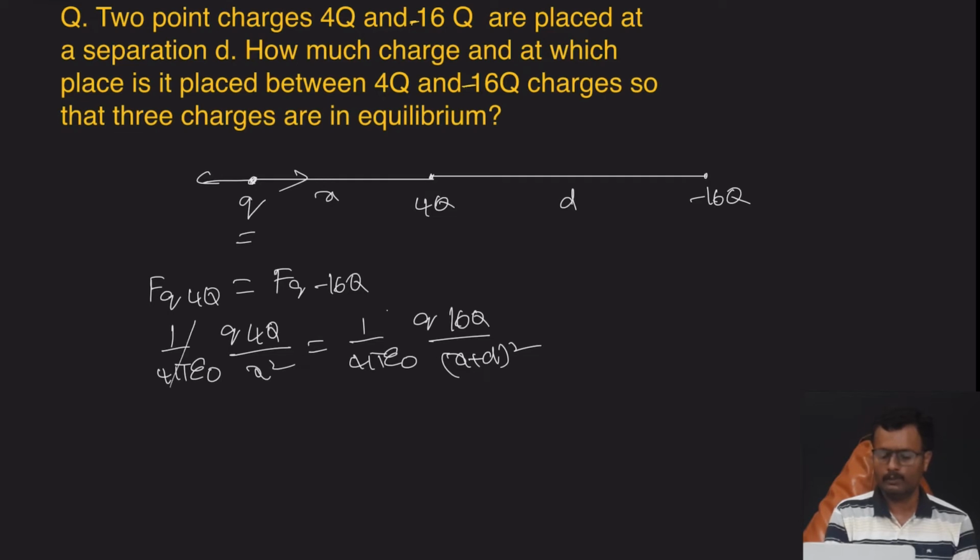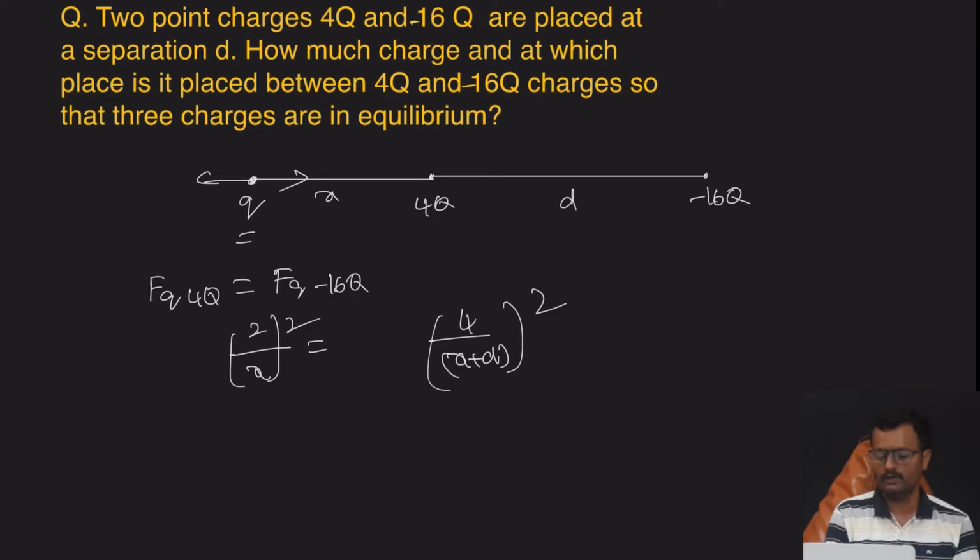See, 1 by 4 pi epsilon naught cancels, q cancels. 4 is nothing but 2 square, so 2 square by x whole square. 16 is nothing but 4 square, so 4 square by x plus d whole square. 4 by x plus d whole square.